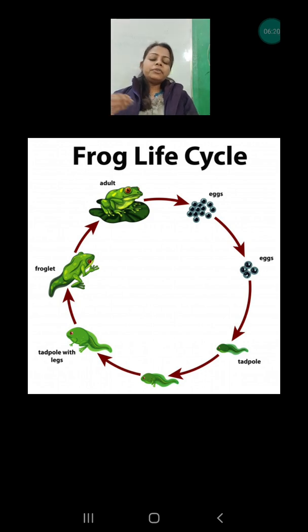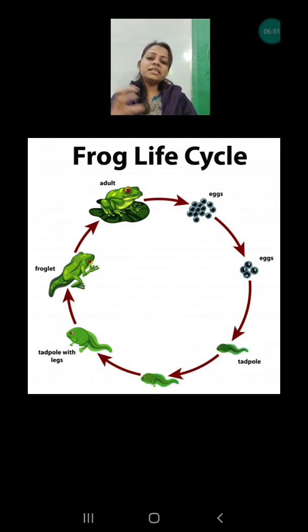After that, what happened? After some time, the gills develop inside, and the back legs also start developing. It is very interesting to know that in the tadpole, first the back legs develop, and then after that the front legs develop. During this phase they are living inside the water all the time. So what is the food for the tadpole? The food of the tadpole is the plants growing inside the water.